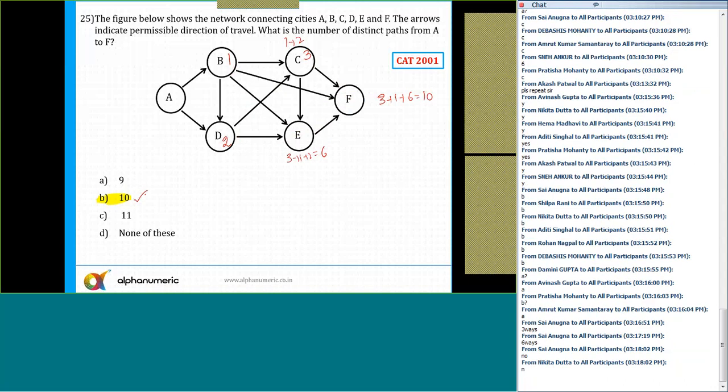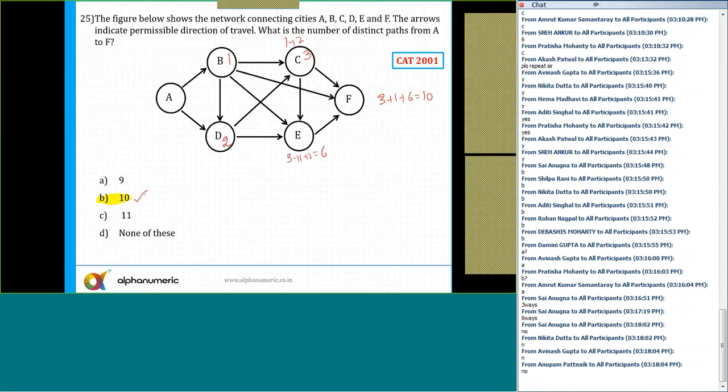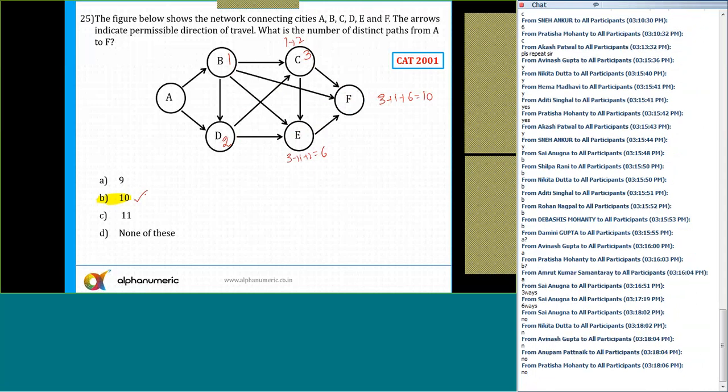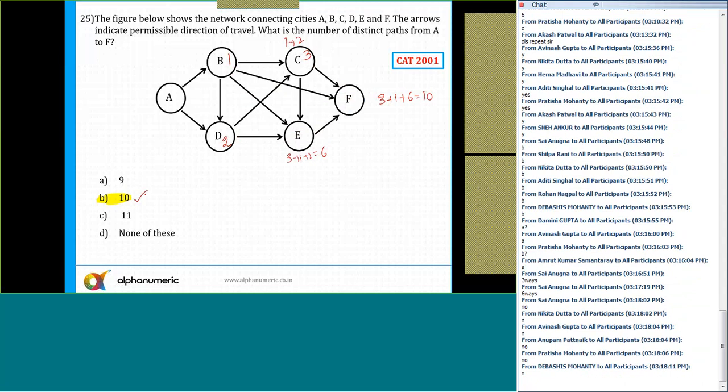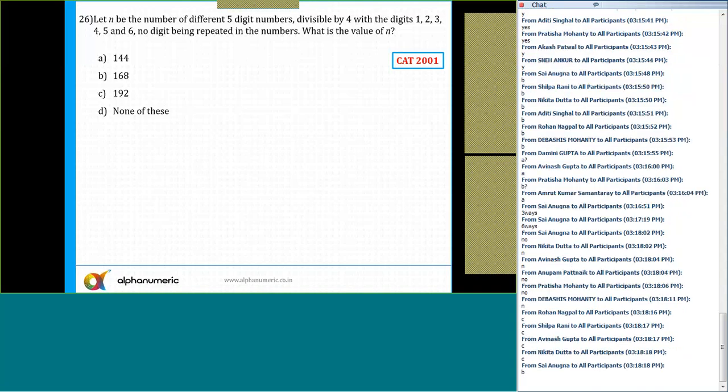Any doubts to anyone now? No. So you can see that this is a very simple approach and most of the time you'll get a correct answer. All right, let's move to the next one, 26. What is the answer for question number 26?